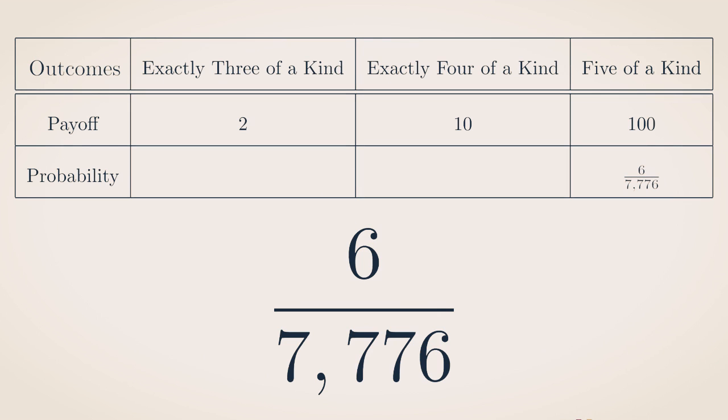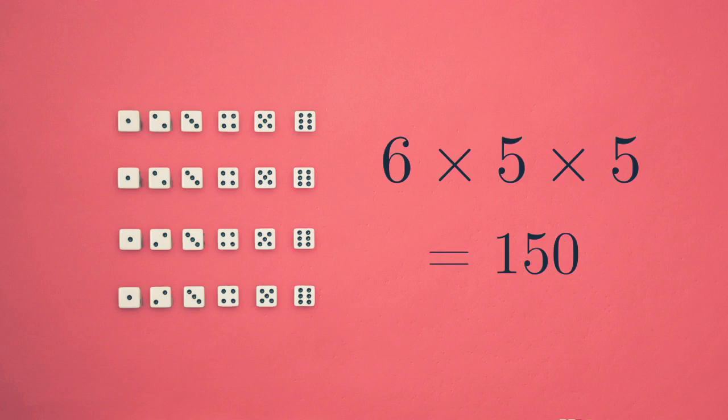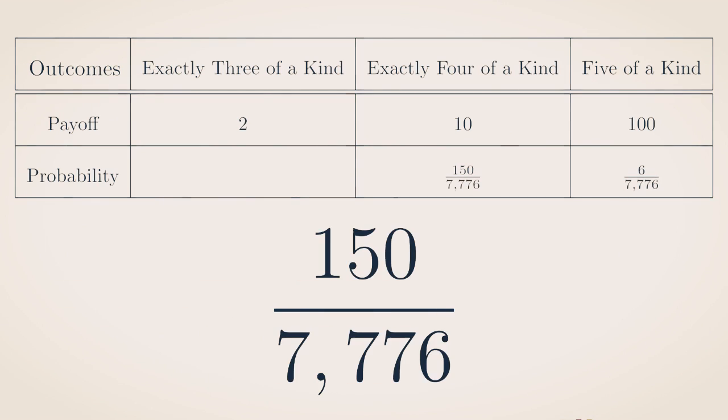7,776. Now, to count the number of occurrences of 4 of a kind, we first specify which number comes up 4 times. And again, there are 6 choices for that, and there are 5 choices for the number on the other die that comes up. But that number can occur in any of the 5 places of the sequence of the dice. So by the multiplication principle, the number of rolls that come up exactly 4 of a kind is 6 times 5 times 5, 150, and the probability is the ratio 150 over